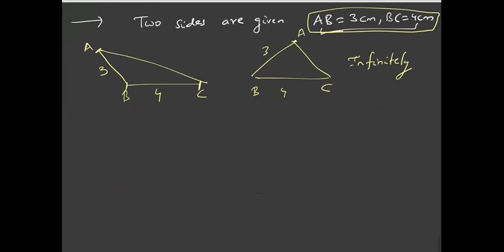Now what I am doing is giving you the length of all three sides. So say AB is given to me as 3 centimeters, BC is given to me as 4 centimeters, and AC is given to me as 6 centimeters.